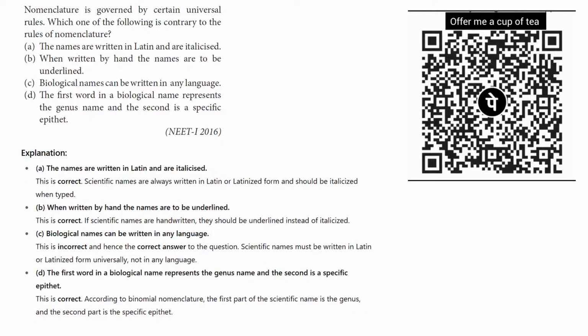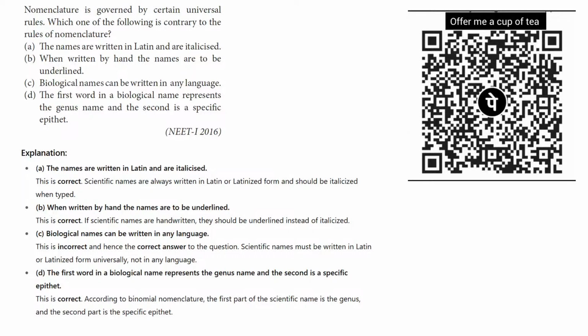It is prominently highlighted that the biological name should be written in Latin language or Latinized form, so it is accepted universally. So for this question, the correct answer is option C. In this question, the question asks which rule goes against the biological nomenclature of organisms. So let's move to the next question.